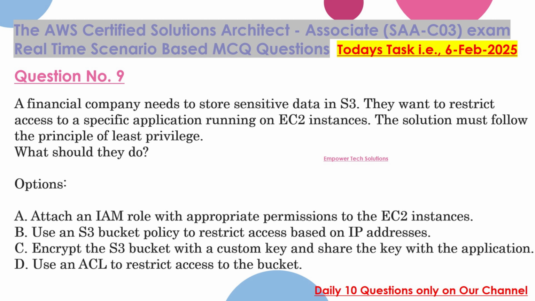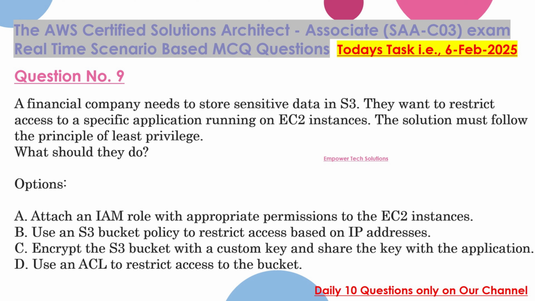Question 9. A financial company needs to store sensitive data in S3. They want to restrict access to a specific application running on EC2 instances. The solution must follow the principle of least privilege. What should they do? Options: A. Attach an IAM role with appropriate permissions to the EC2 instances. B. Use an S3 bucket policy to restrict access based on IP addresses.